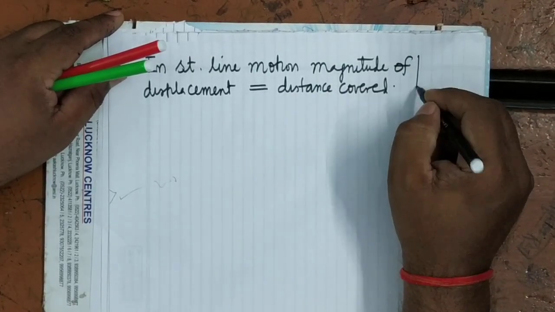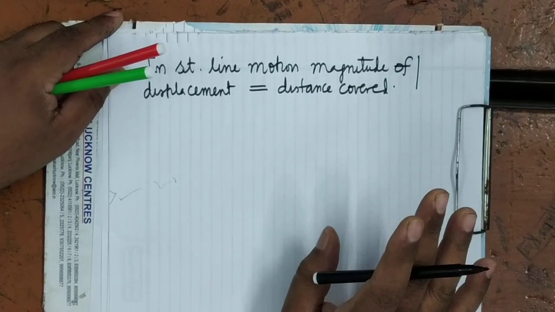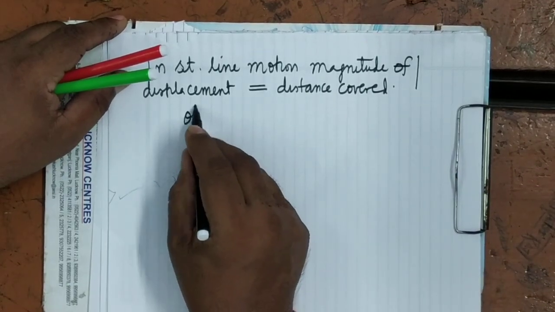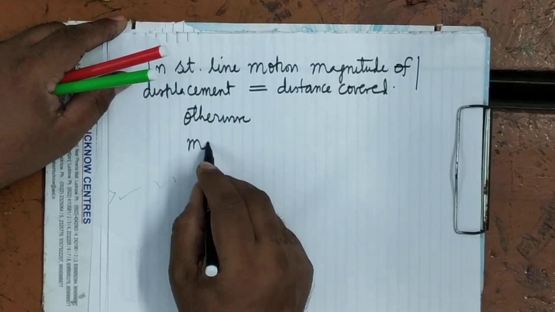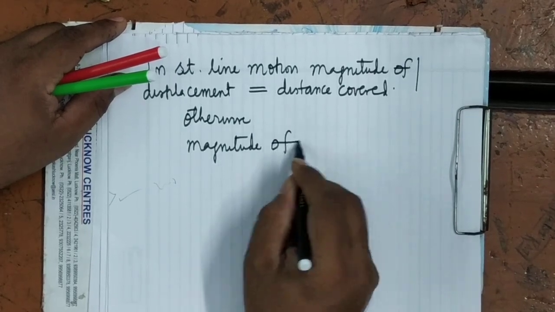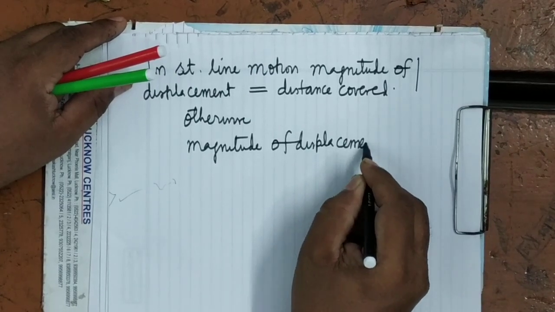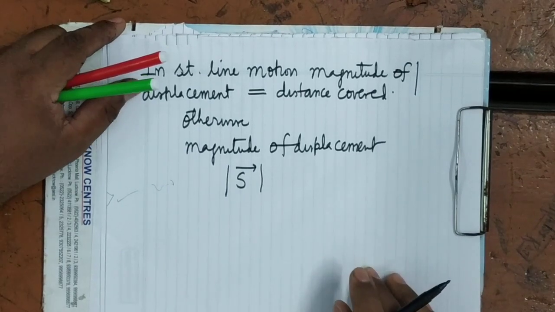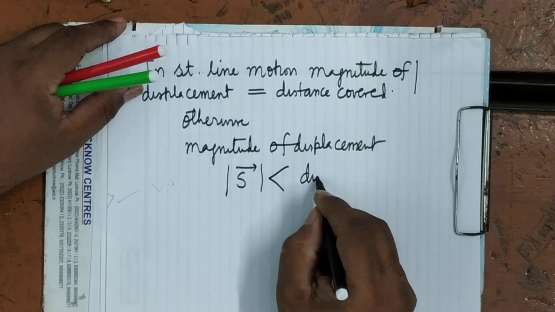So this is in one dimensional motion. Otherwise, what will happen? Otherwise displacement will always be smaller than distance covered. Otherwise magnitude of displacement, which we also denote this way, because the displacement is a vector quantity, will be smaller than the distance covered.